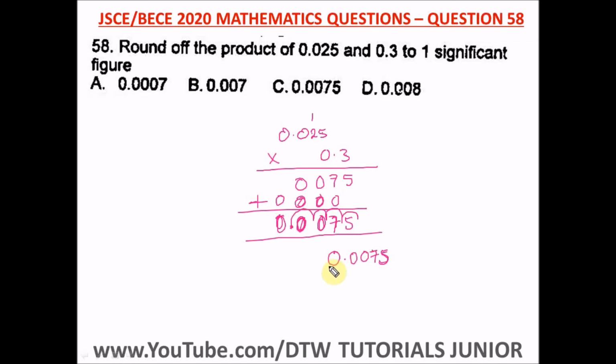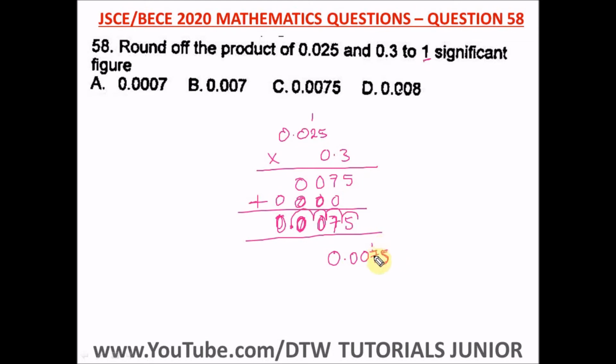Before the decimal point, you have to pass through all the zeros to the first whole number. That's where you start counting. So this is the first number, and we're approximating to one significant figure. So this is 1. Then we check the next number. Is it greater than 5 or equal to 5? It is equal to 5, so we can approximate.